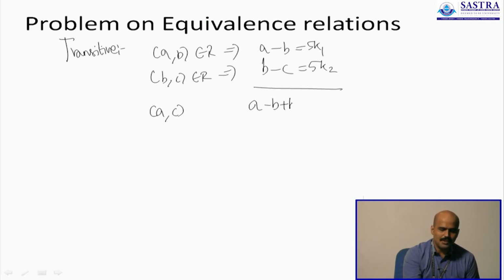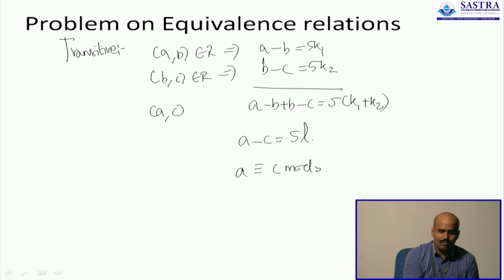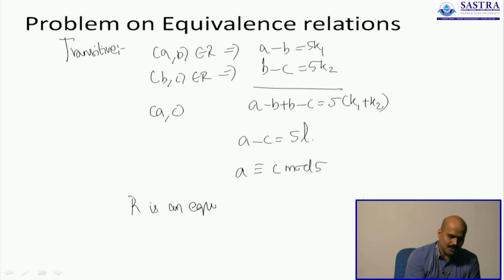A minus B plus B minus C is 5 times (K1 plus K2), or A minus C is just 5L, where L is K1 plus K2. Therefore, A is congruent to C modulo 5. So whenever there are two pairs (A, B) and (B, C), we have established that the third pair (A, C) is also part of the relation. Therefore, R turns out to be an equivalence relation.